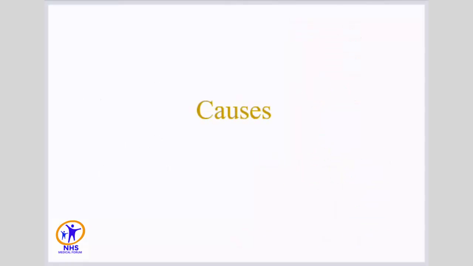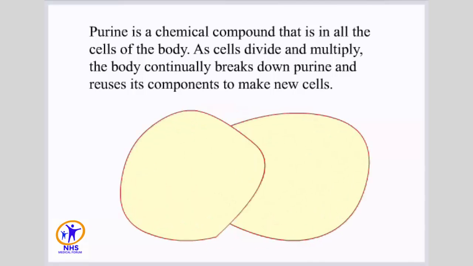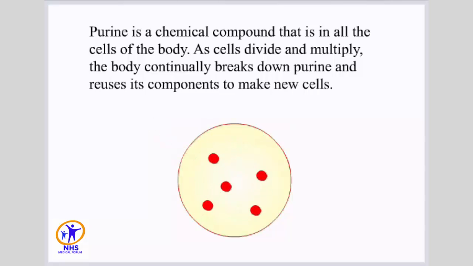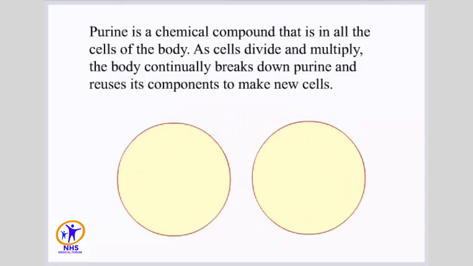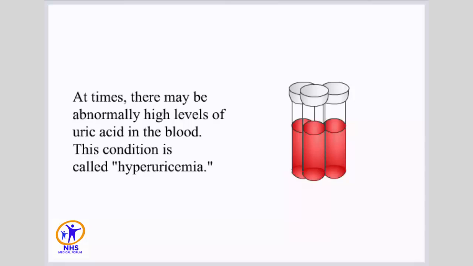Causes. Purine is a chemical compound that is in all the cells of the body. As cells divide and multiply, the body continually breaks down purine and reuses its components to make new cells. Extra purine is secreted out of the body in the urine in the form of uric acid, another chemical compound. At times, there may be abnormally high levels of uric acid in the blood. This condition is called hyperuricemia.